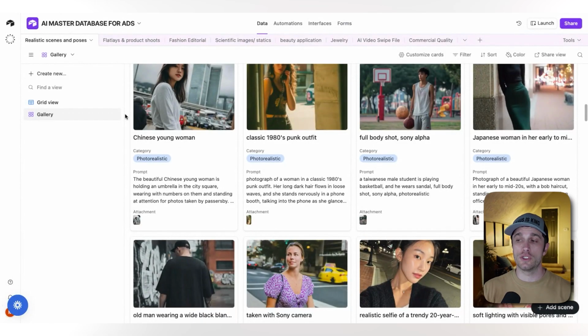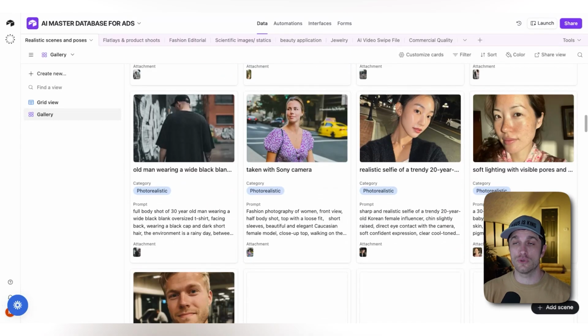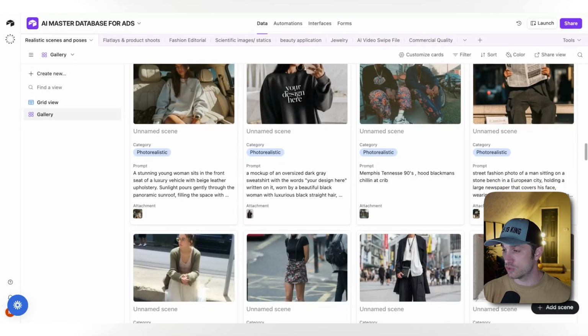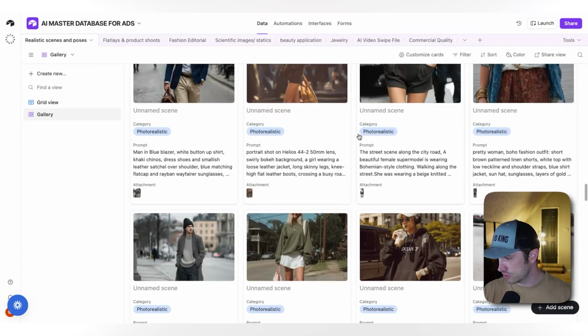So the first thing we're gonna do is we're gonna go to the AI database that we have for our mentorship group and for my team. I mentioned this in the previous video, but we have over 300 images and prompts in here to make it look very realistic that you can't even tell if it's real or fake. I'm gonna find one that just looks fun and we're gonna roll with that one. What's a good pose?